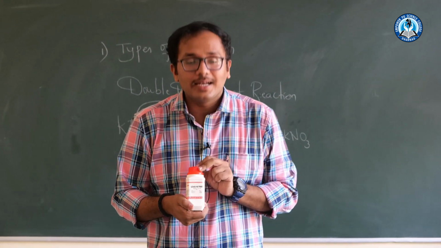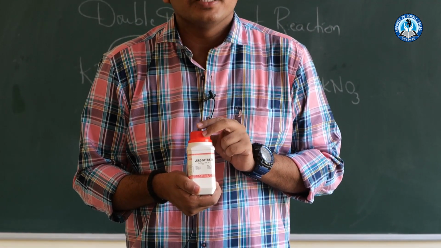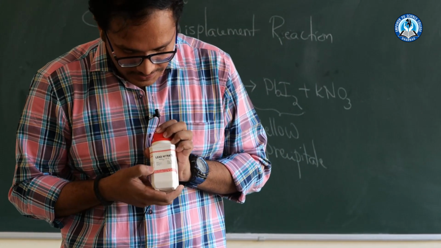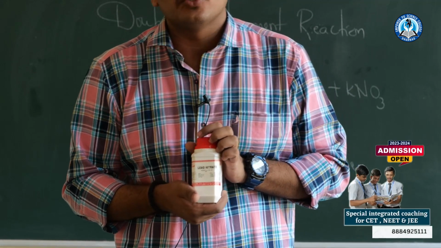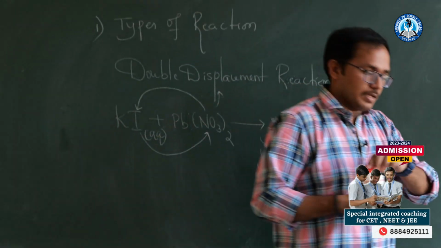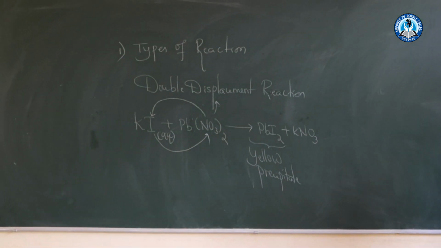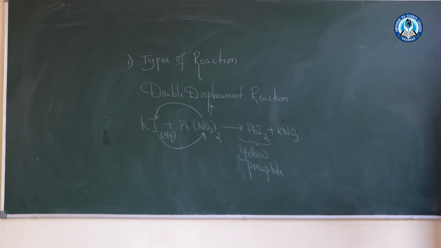I will make the solution of this lead nitrate. They have given the formula of lead nitrate, that is Pb(NO3)2, having 331.20 gram per mole of weight. This is the molecular weight of this compound. So I will take this and make the solution of this. Let us see what happens.